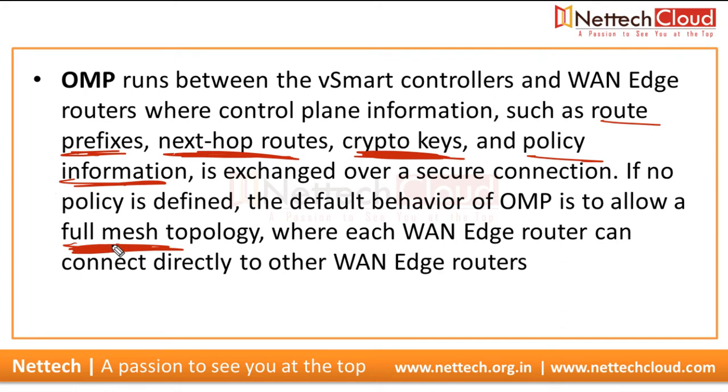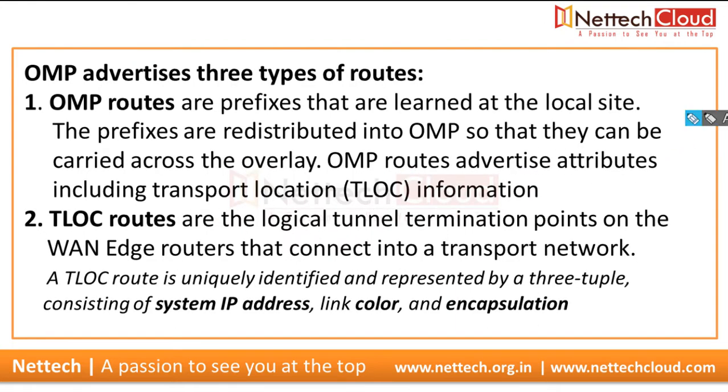It means all WAN edge routers establish IPsec tunnels directly with each other. But if we want to change the topology from full mesh to hub and spoke, that is possible. But for that, we need to create a policy. Without creating a policy, it is not possible. So the default behavior is to have a full mesh topology. And OMP advertises three types of routes: OMP routes, TLOC routes, and service chaining or service routes.